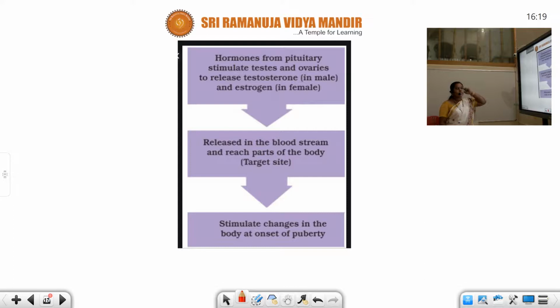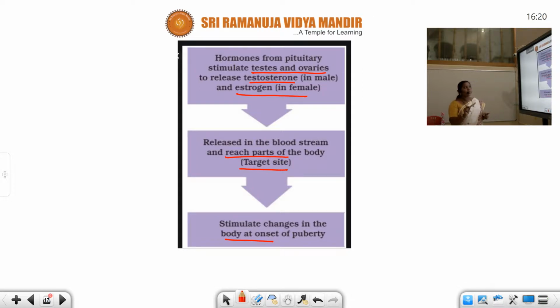Now let us see the action of hormones in our body. Hormone from the pituitary stimulates testes and ovaries to release testosterone, and estrogen in the female. The released hormones in the bloodstream reach the target site and stimulate changes in the body at the onset of puberty. Here I am going to explain some instances that take place in our body at the puberty stage. What are those?